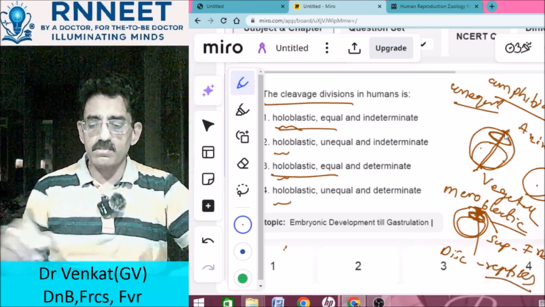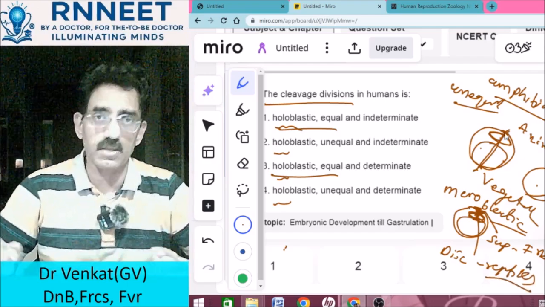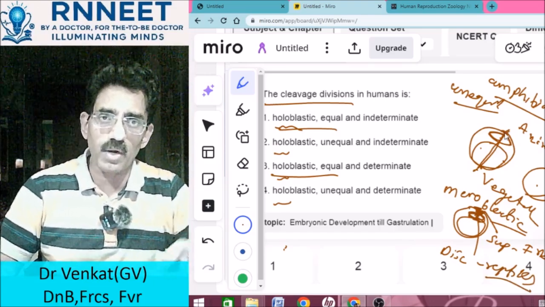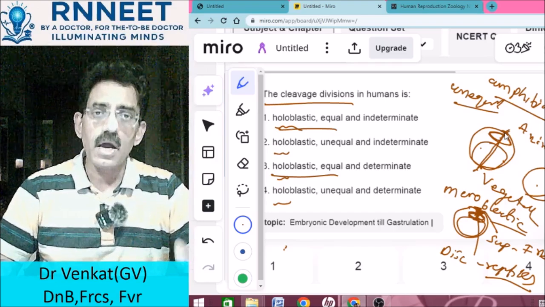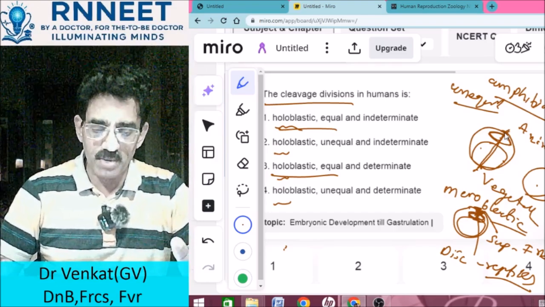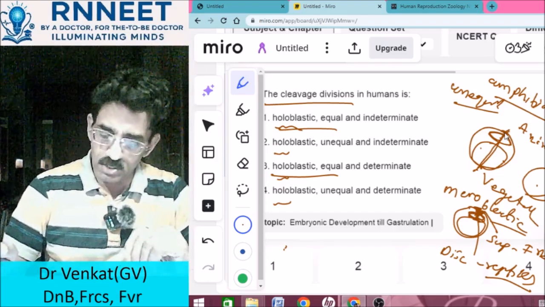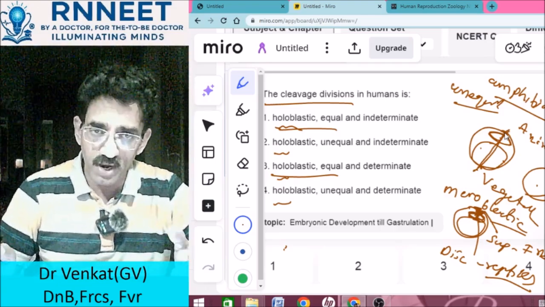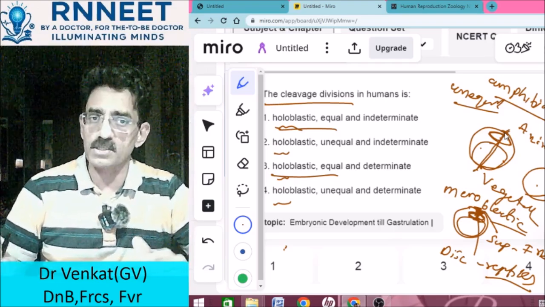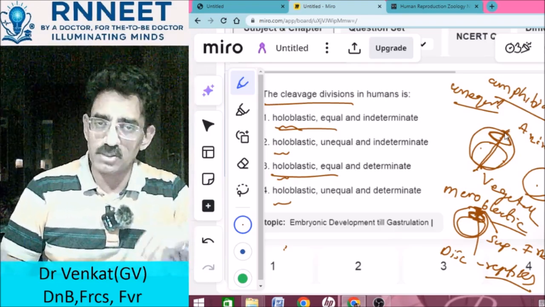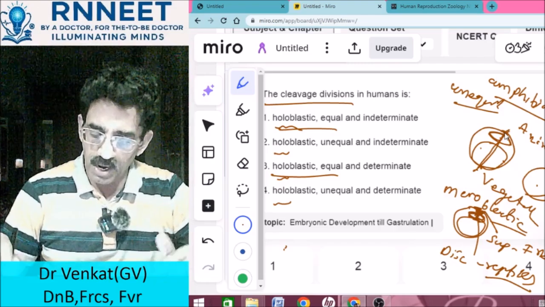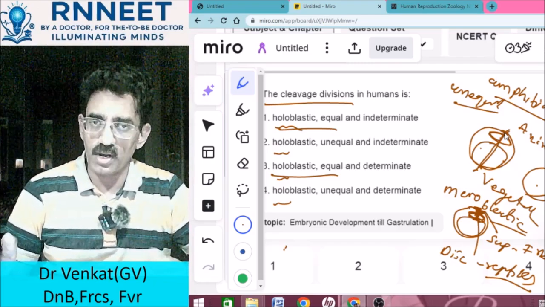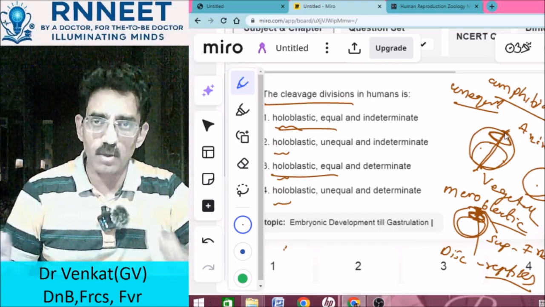See, from this one question, we have derived so many other possible questions. Unequal division occurs in amphibians. Holoblastic division means it is coming from animal to vegetal pole. Meroblastic division means the yolk sac is not divided. Superficial division takes place in insects, whereas discoidal takes place in reptiles. So these are all different points that you are getting from one single question.